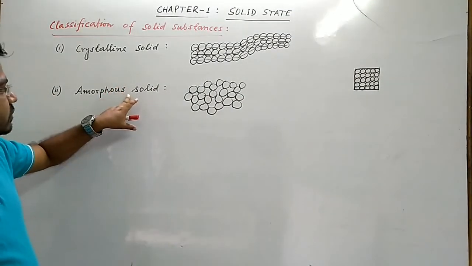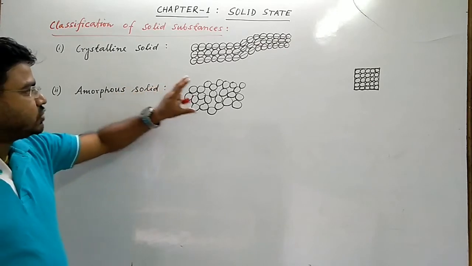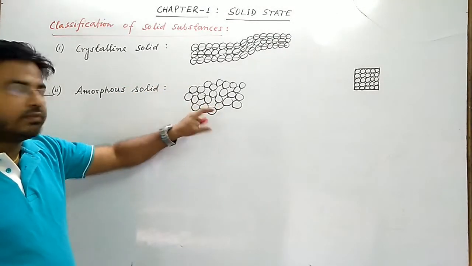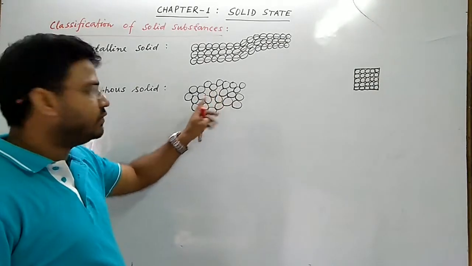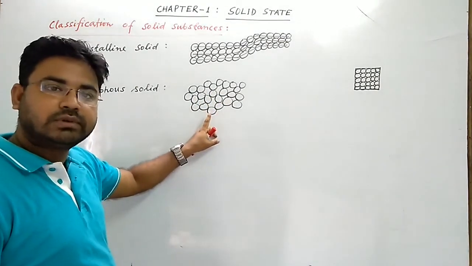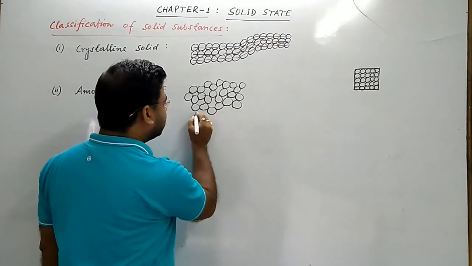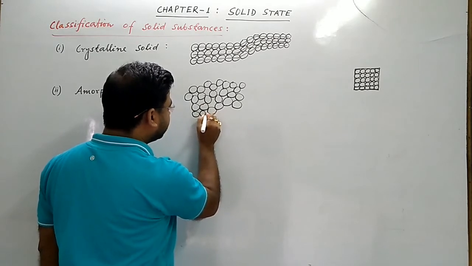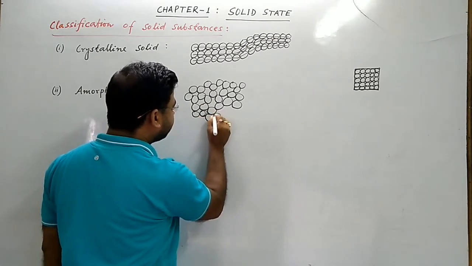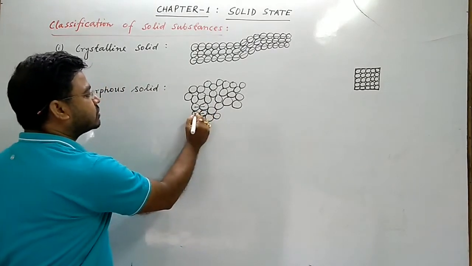So what is an amorphous solid? A solid is said to be amorphous if there is no regular arrangement of its constituent particles, or there may be at the most a small or short range order only. So there may be at the most short range order of its constituent particles.